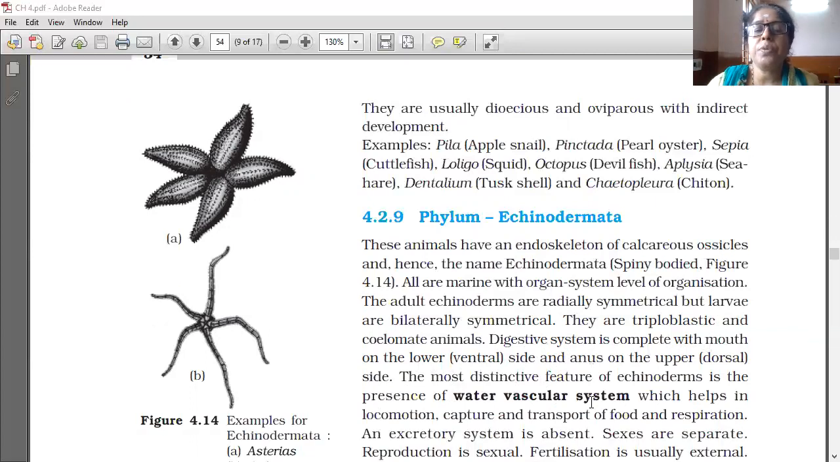The most distinctive feature of echinoderms, a particular or unique feature of this phylum, is the water vascular system, which helps in locomotion, capture and transport of food, and respiration. Four functions are there for this water vascular system: locomotion, capture and transport of food, and respiration.